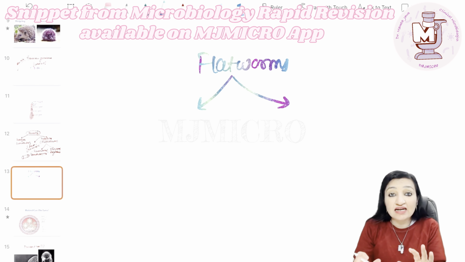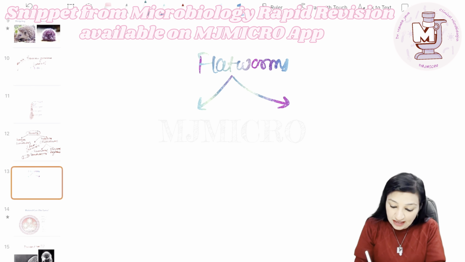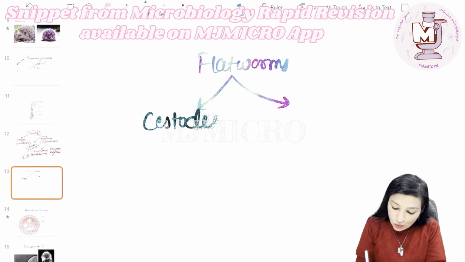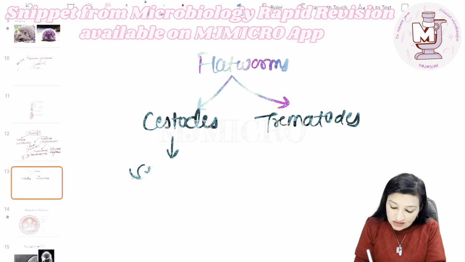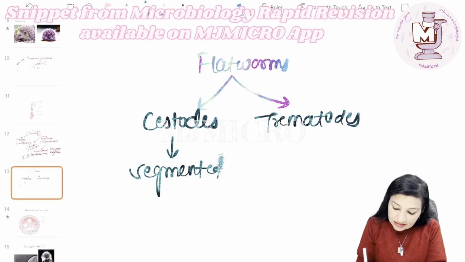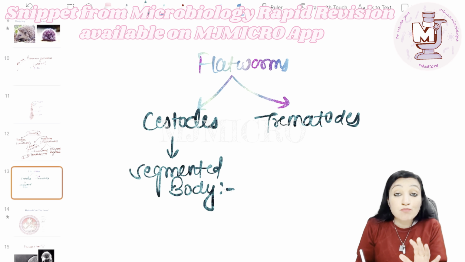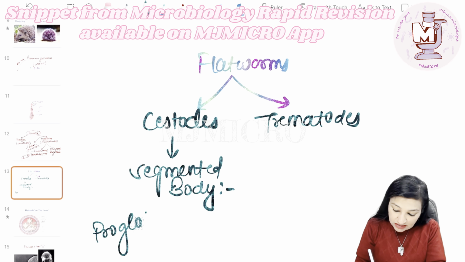And in flatworms, we have got two important categories, namely cystodes and trematodes. Both of them are flatworms. The difference is that cystodes have got a segmented body, and the body segments are known as proglottids.